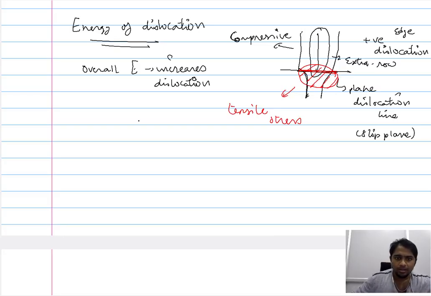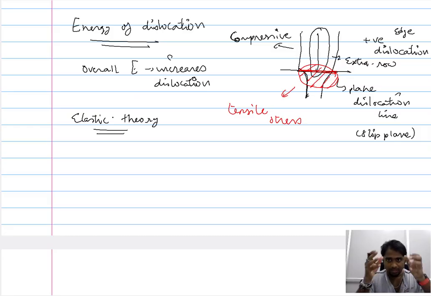Now, even though the dislocation introduces plastic deformation into the system, we calculate the energy introduced by the dislocation in the framework of elastic theory. Let me repeat: even though the dislocation brings about plastic deformation into the material, while calculating the energy introduced by the dislocation, we stick to the elastic theory, because once this dislocation moves away from this particular position, the atomic arrangement resumes back to its original position.